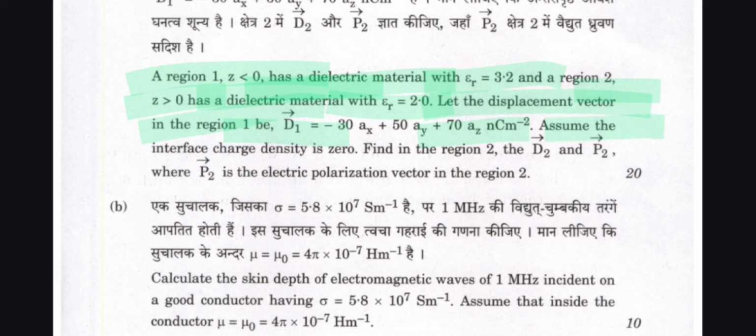Assume the interface charge density is 0. Find in region 2 the D2 and P2, where P2 is the electric polarization vector. Here C m^-2 is the unit of electric dipole moment per unit volume.